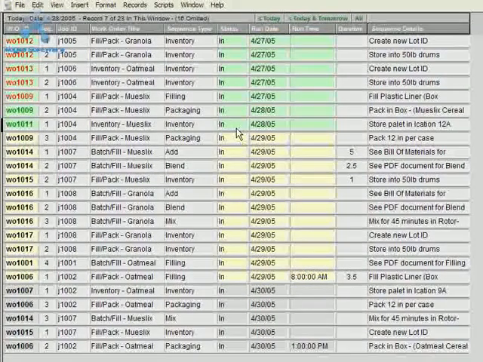And then you could print out this schedule, and it gives you an option to either print it in color or in black and white. And then you could even just select a record from this schedule to go right to that work order.